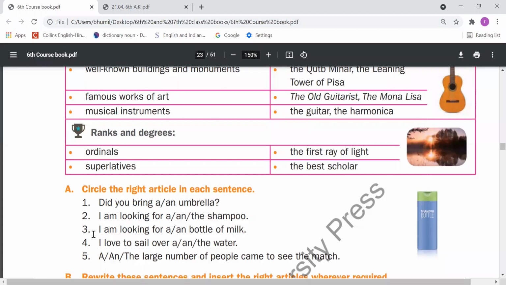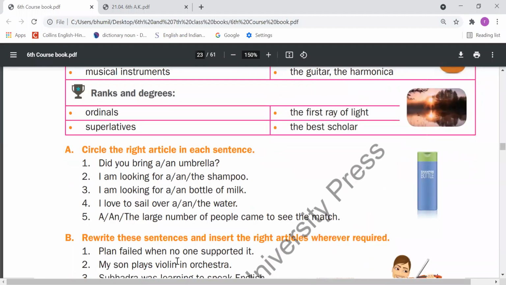Next, third, I am looking for a and bottle of milk. So either we need to use a or an. So bottle is singular. So that's why we have to use a or an. The sound of bottle is b. That is a consonant sound. With the consonant sound, we should use a. Dear students, remember this: when we have to use either a or an, it depends on the starting sound of the word. If the starting sound of the word is a vowel, we need to use an. But if the starting sound of the word is a consonant, we should use a. So the starting sound of bottle is b. B is a consonant, so that's why we have used a here.